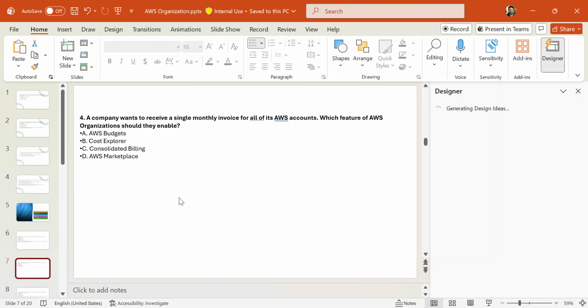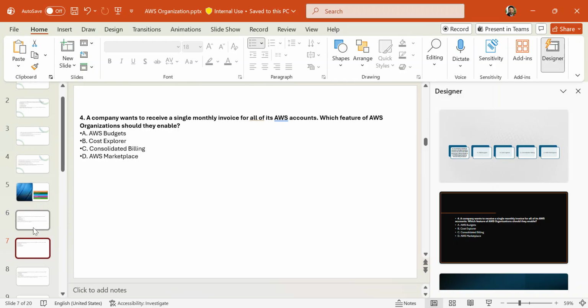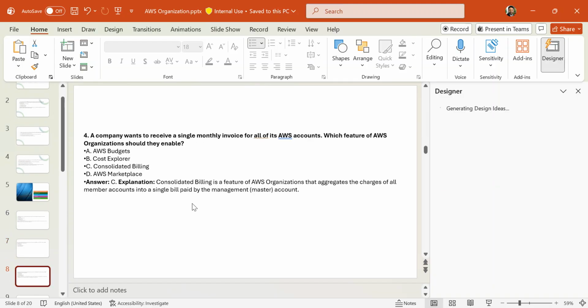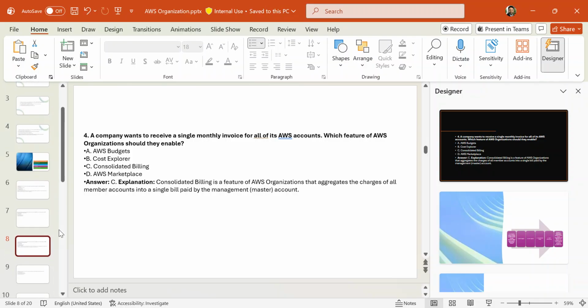A company wants to receive a single monthly invoice for all its AWS accounts. Which feature of AWS Organizations should they enable? AWS Budgets, Cost Explorer, consolidated billing, or AWS Marketplace. Consolidated billing is a feature of AWS Organizations that aggregates the charges of all member accounts into a single bill paid by the management account, right? C is the correct answer.